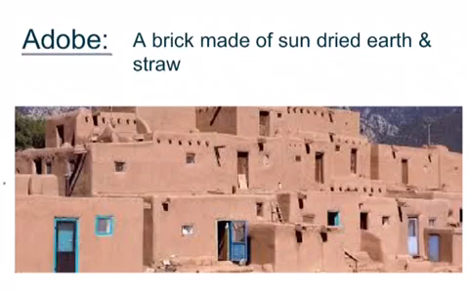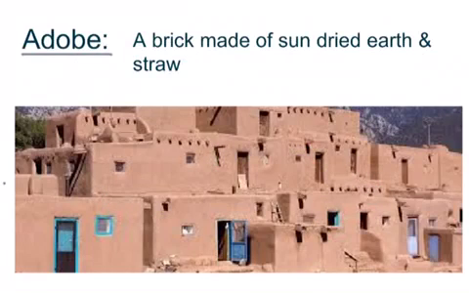Our next vocabulary word is the word adobe. Adobe is a brick made of sun-dried earth and straw. As you can see here in this picture, this brick is made up of mud and sun-dried materials with straw mixed together to make these homes right here. We're actually going to study a group of native Texans, Native Americans, that would build these homes and were able to live in them successfully.